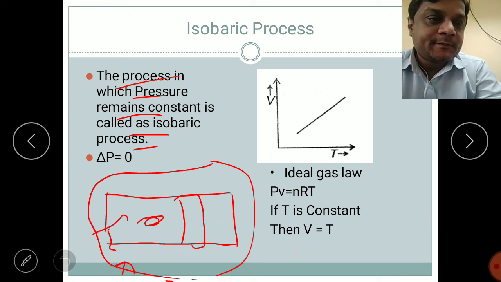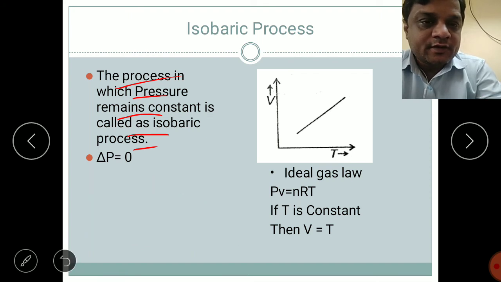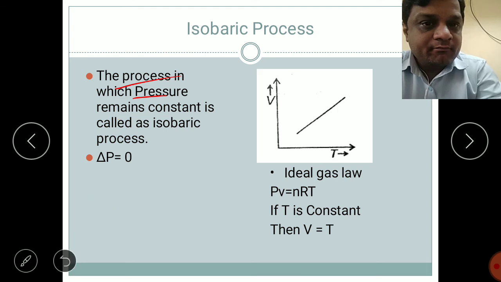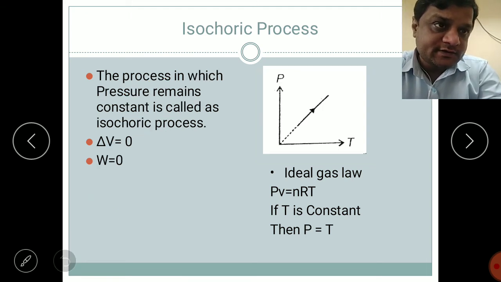So if we consider the pressure to be constant, the volume will be directly proportional to the temperature. If you draw the graph of the system, we get a straight line. That is the isobaric process.